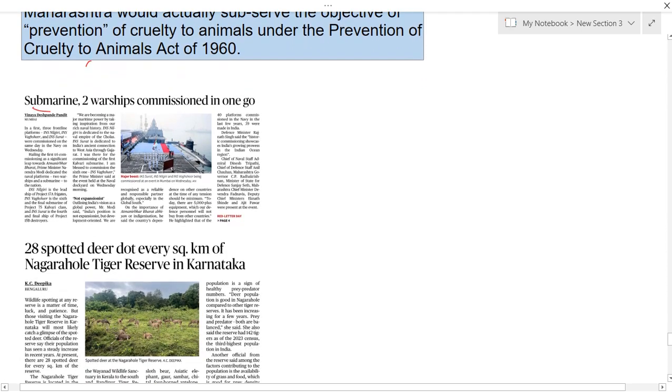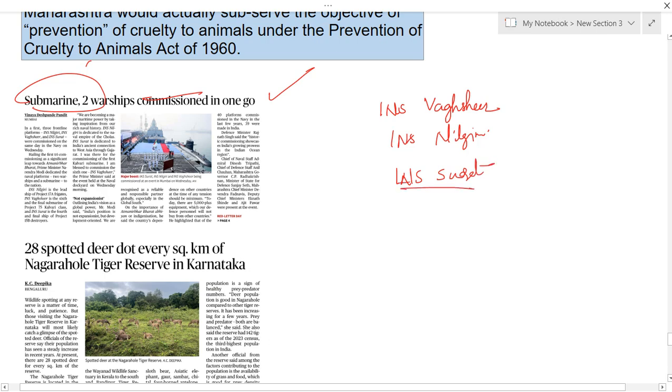It is about a submarine and two warships commissioned in one go. So recently we discussed a topic on INS Surat as well as INS Nilgiri and INS Vaghsheer. Okay, I'll write here, I think you may not see on the screen. First one is INS Vaghsheer, INS Nilgiri, next one is INS Surat. So we have one submarine and two warships.